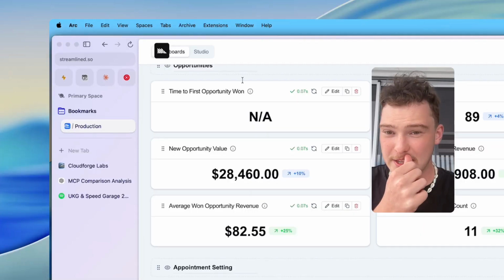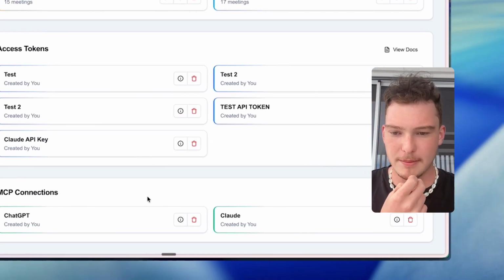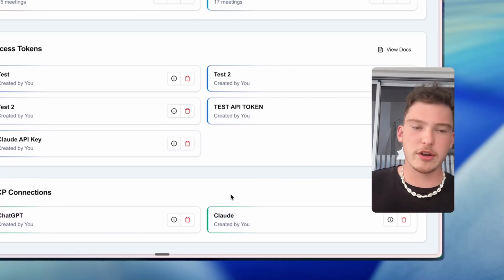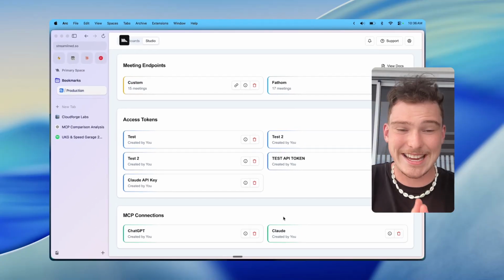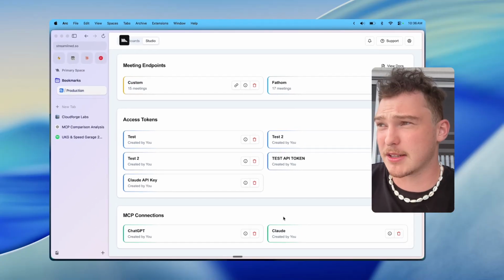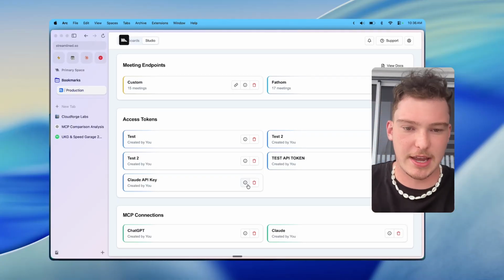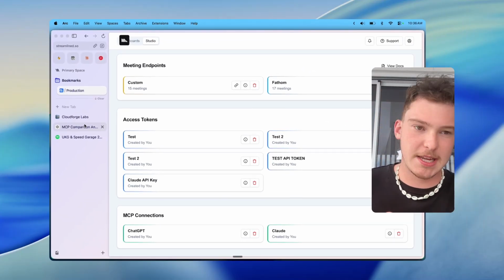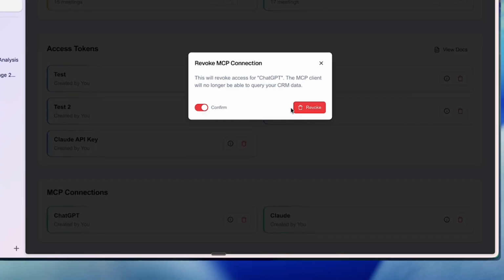But I'm going to show you how to integrate this. So in Streamlined, if you go to the integrations page, then you'll see that we have our MCP connections listed here. You can use ChatGPT, you can also use Claude, or you can even use ClaudeBot or Cursor or Claude Code, or basically any LLM that supports MCPs, because we have API-based authentication or OAuth-based authentication, whichever works easiest in your use case. However, for ChatGPT and Claude, it's required that you use MCP, or OAuth, and I'll show you how that works.